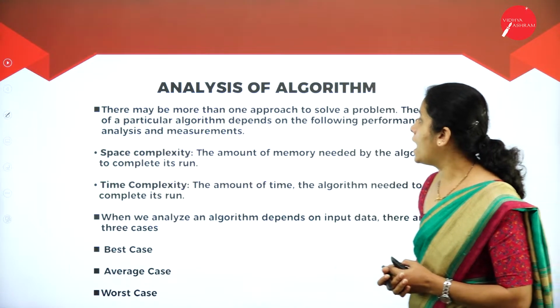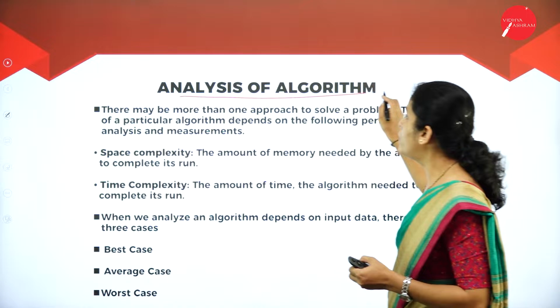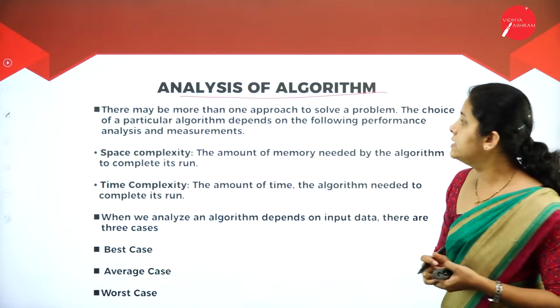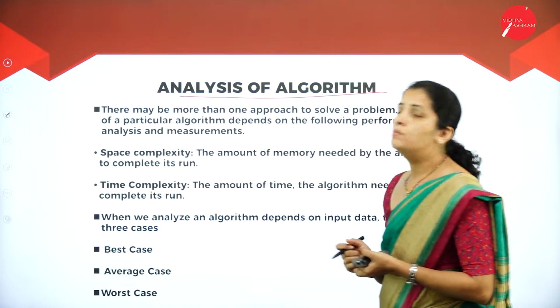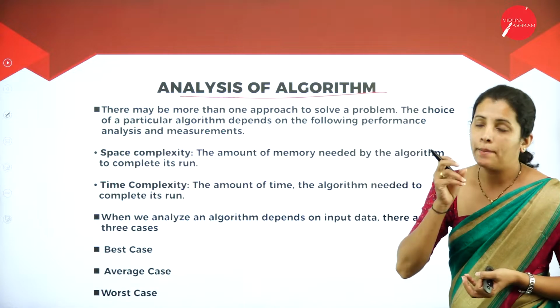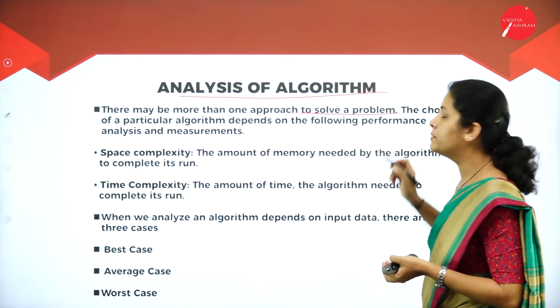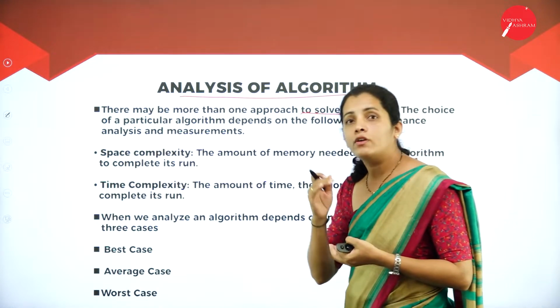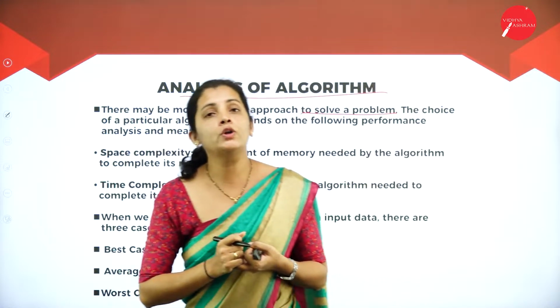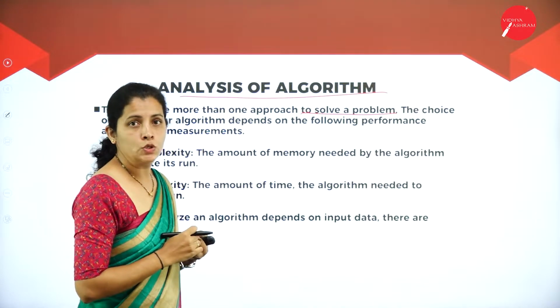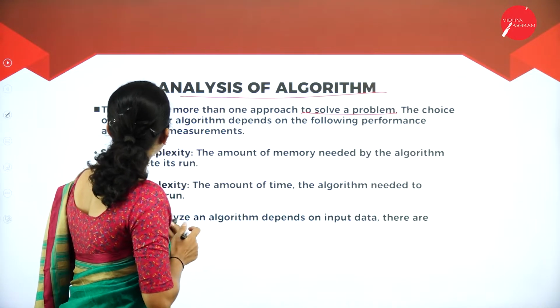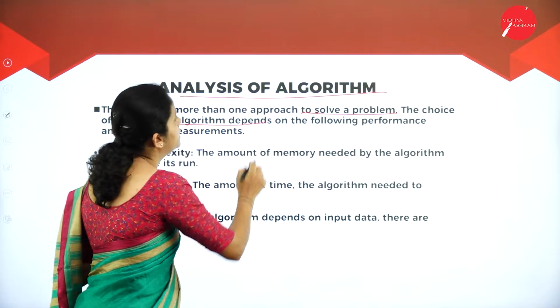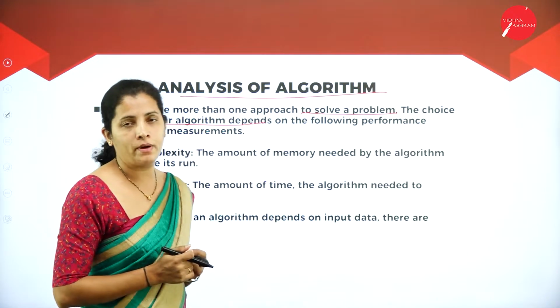Then I'm going to have analysis of algorithm. That means there may be more than one approach to solve a problem. For a particular problem, we are going to have more than one solution. The choice of a particular algorithm depends on the following performance.